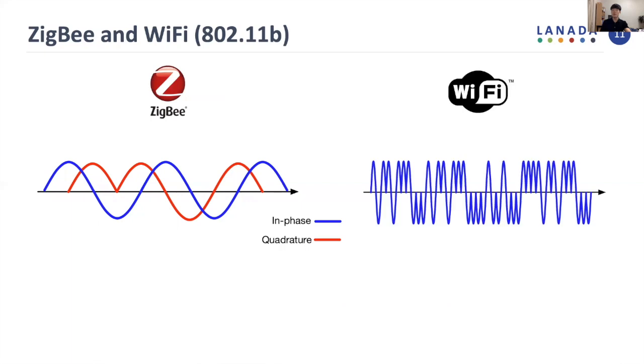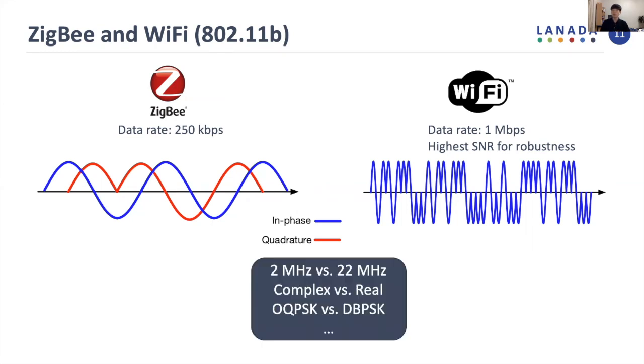In this work, we choose the 802.11b standard as the Wi-Fi target. This is because, first of all, the data rate of 802.11b is 1 Mbps, which is enough to support 250 kbps of ZigBee. Furthermore, due to the highest SNR of 802.11b, this signal reshaping enables more robust backscatter communication. However, this reshaping is challenging because of the large discrepancy between ZigBee and Wi-Fi, such as bandwidth, complex and real signal, modulation, and so on.